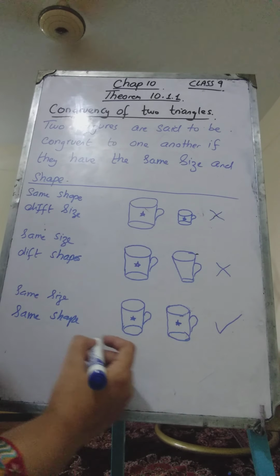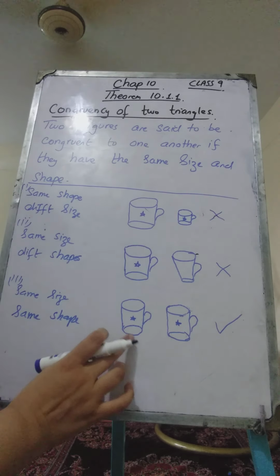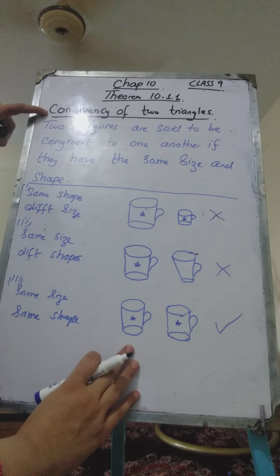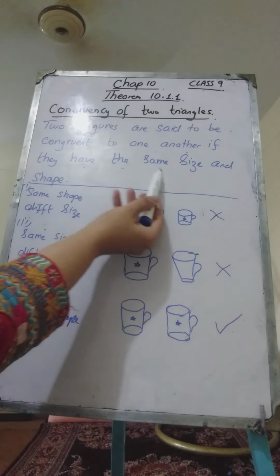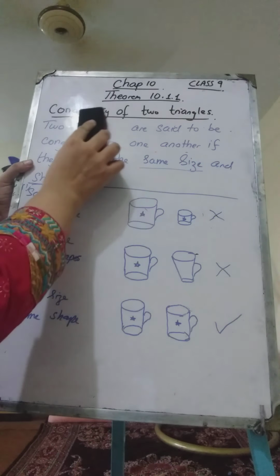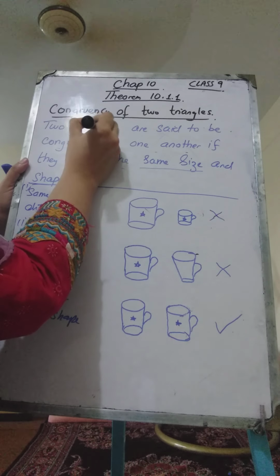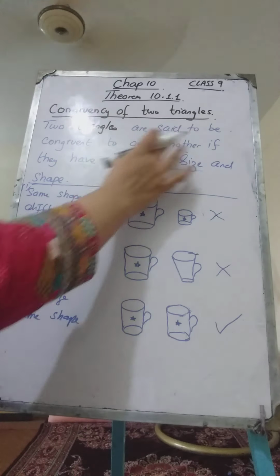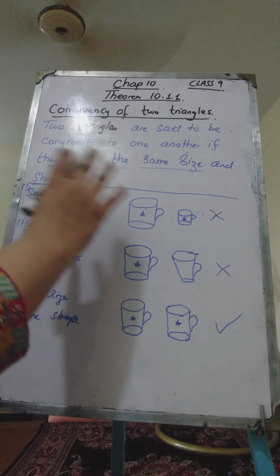In the third figure the cups are congruent. So two figures are said to be congruent to one another if they have the same size and same shape. Same is the definition for triangles. Two triangles are congruent if they have the same shape and same size, meaning that they are exactly the same.